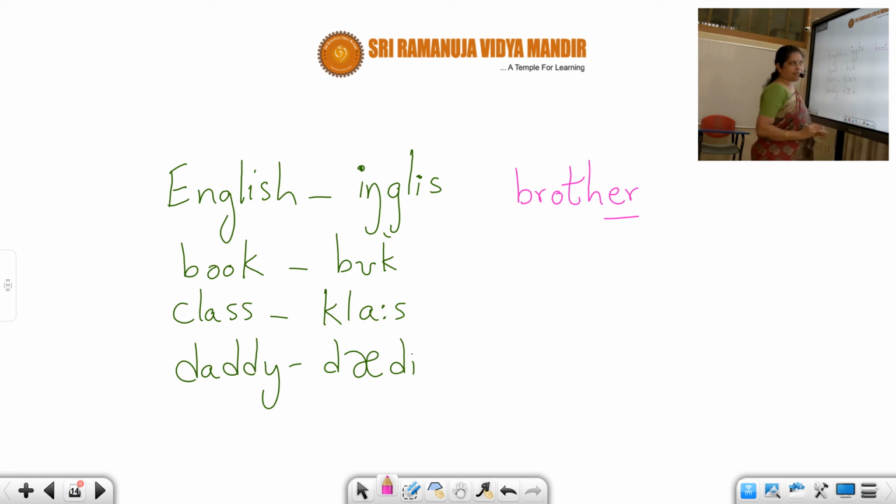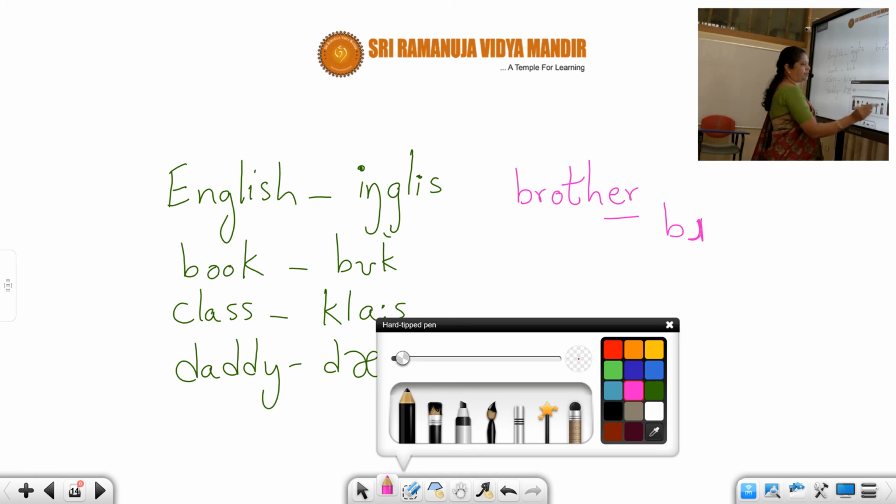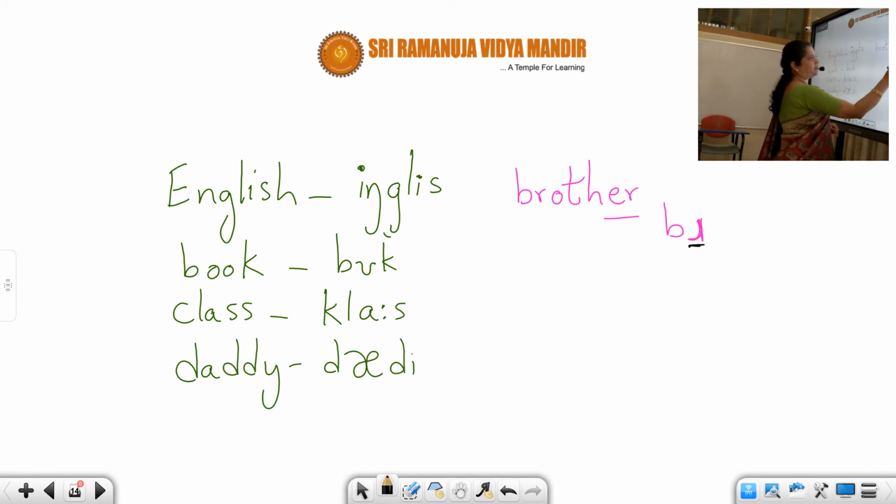The answer for this is B. Look at this, students. I've written the R in a reverse order. This is R. Can you see? I've written in a reverse order.